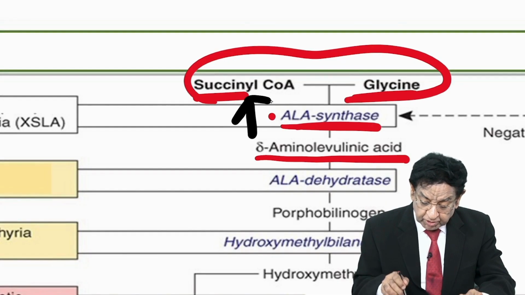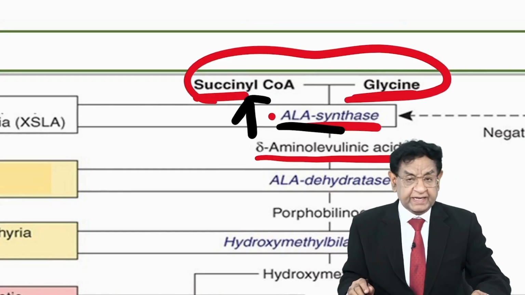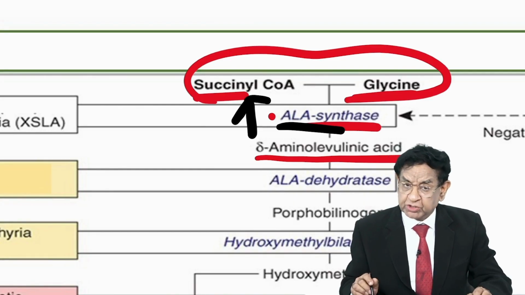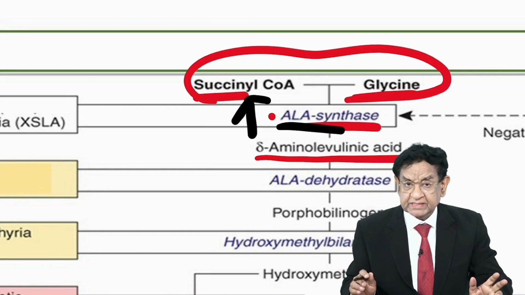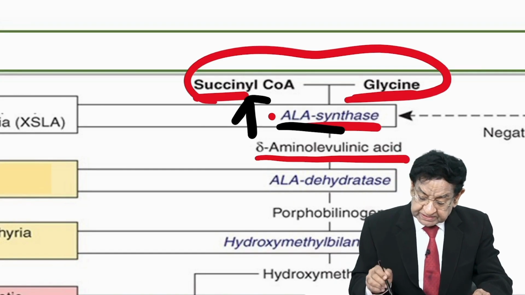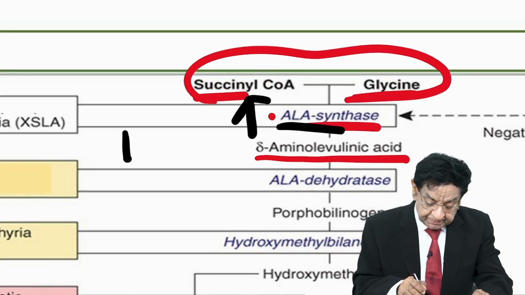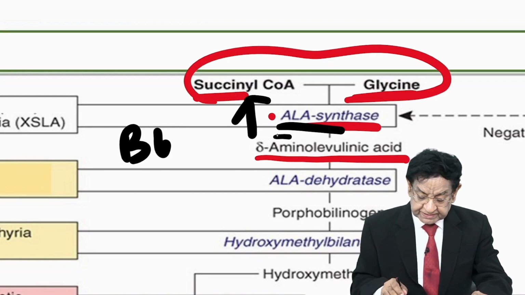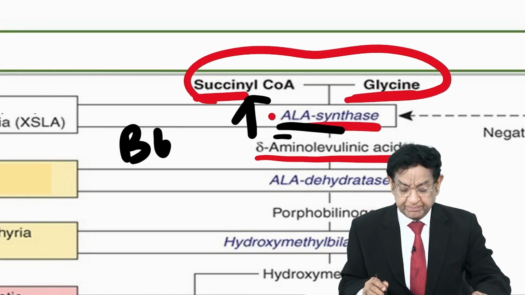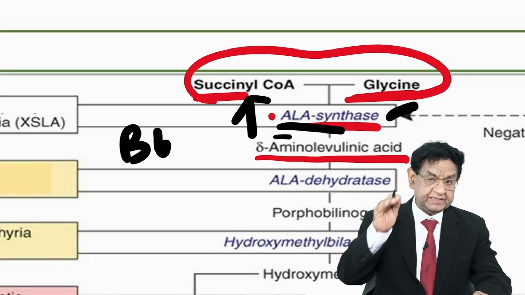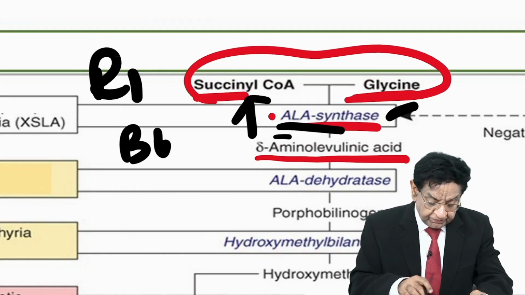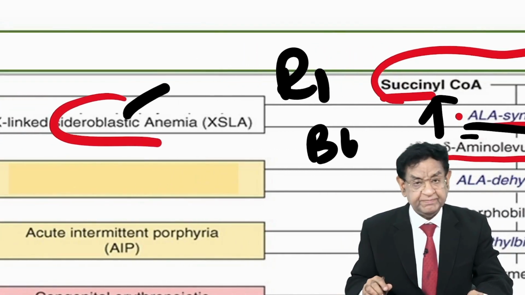We want more and more increased activity of ALA synthase so that the reaction proceeds and sideroblastic anemia is benefited. And remember, in this step we need B6. That's why B6 is a very, very important cofactor for ALA synthase. That's why B6 is a very important treatment of sideroblastic anemia.